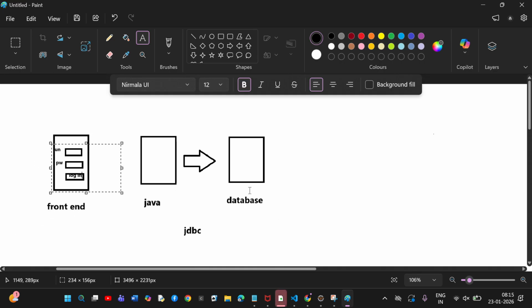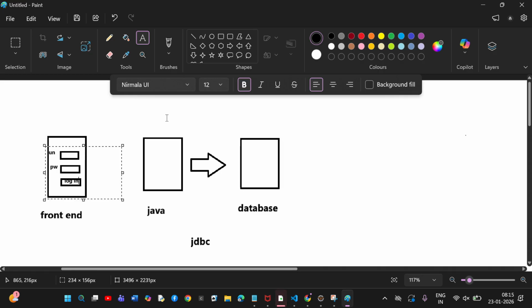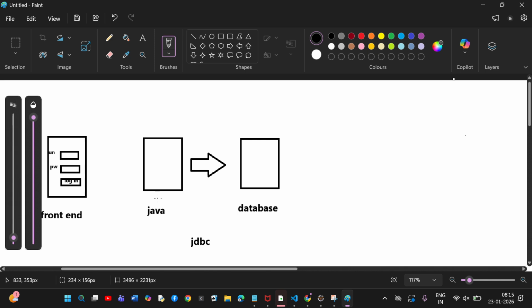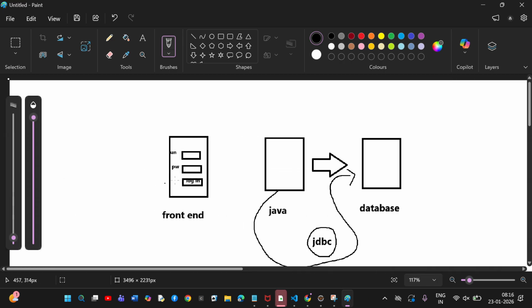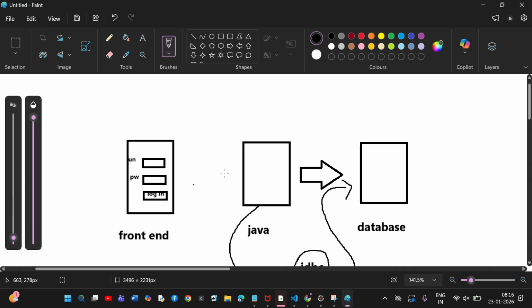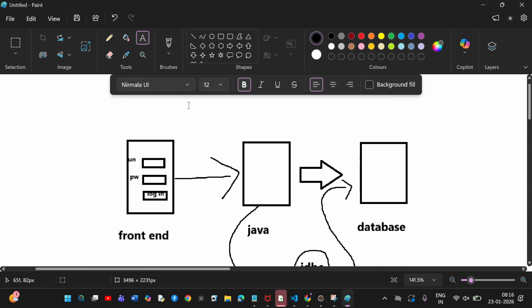Now, front end will not understand database. Database will not understand front end. But we already have a concept of taking the data from Java and giving it into the database, and that concept is known as what? JDBC. But I want to take the data from front end to back end, no. And that concept or that library we call it as Servlet.